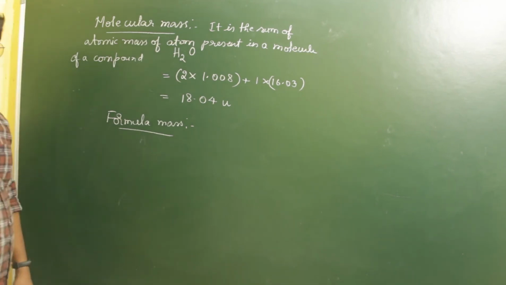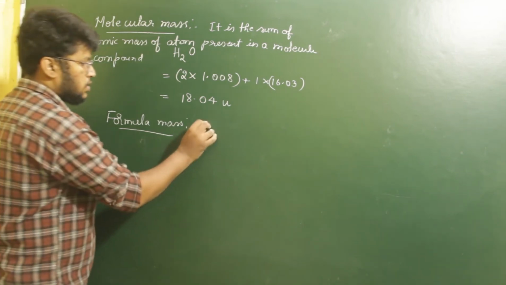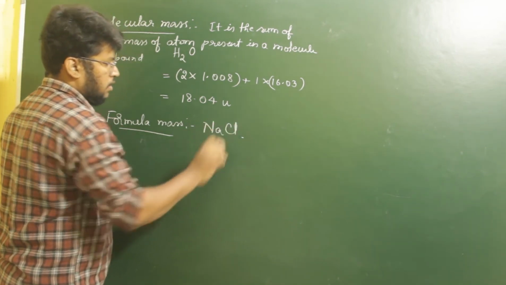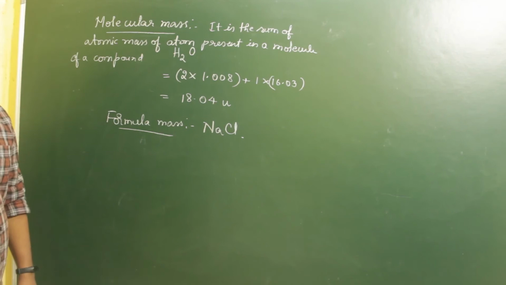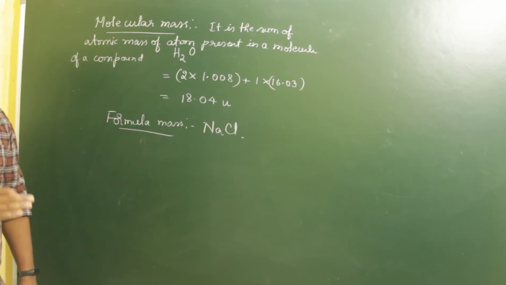So what is formula mass? A formula mass comes into play when there is a compound of single atoms or multiple atoms, such as some solids, crystalline solids. Let us say, for example, sodium chloride. This sodium chloride is a compound formed by arrangement of sodium and chlorine atoms in 3 dimensions.